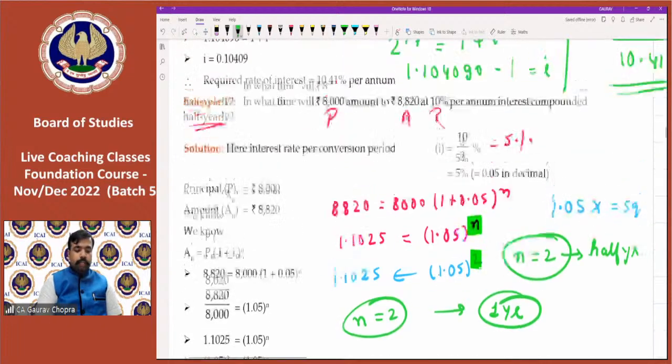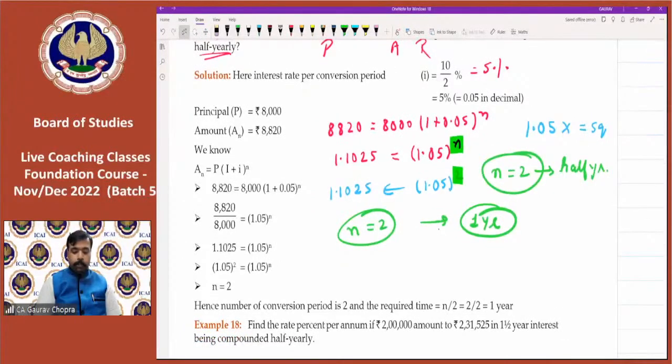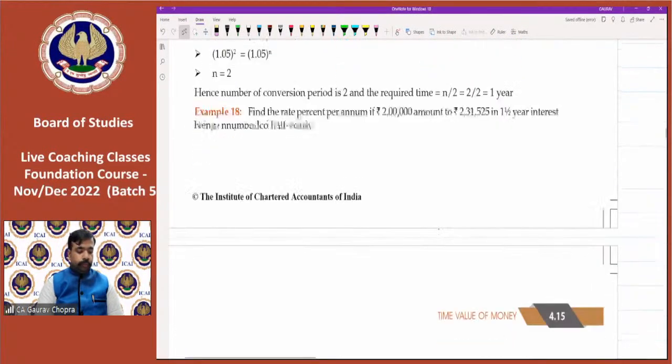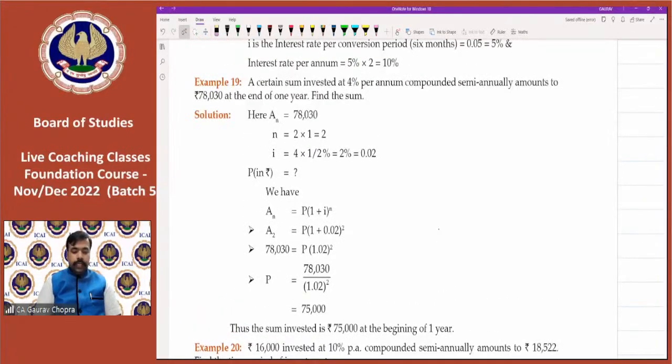This was example number 70. Now the 18th question is similar. You can try this at your home. Then 19. In this question, we have to calculate the principal. Again you can apply your trick and get the result. Let's do this, 19.